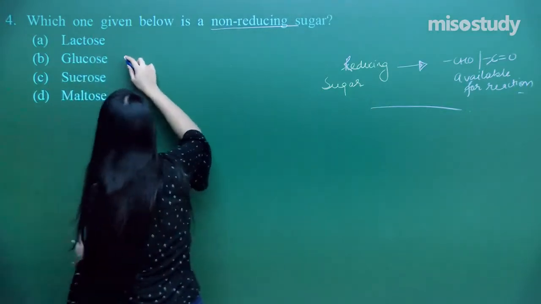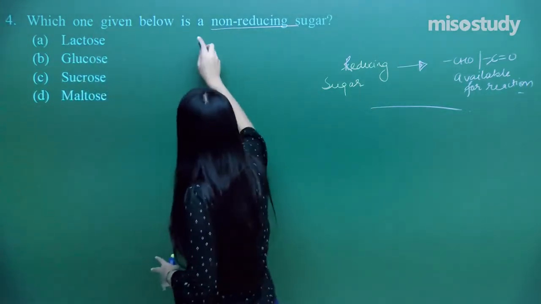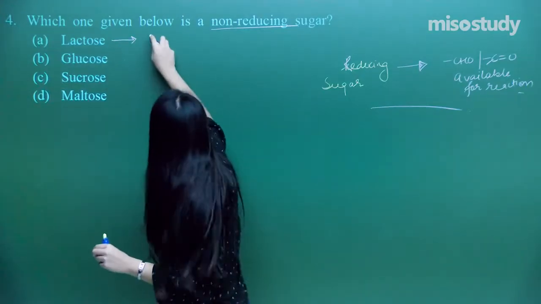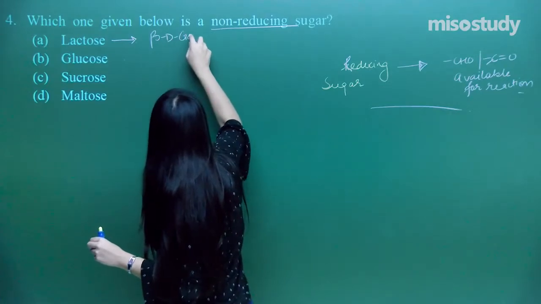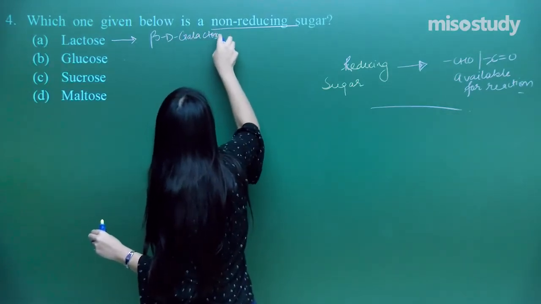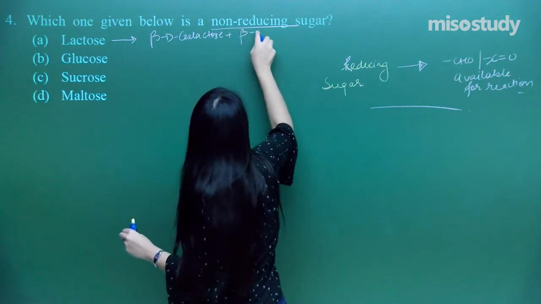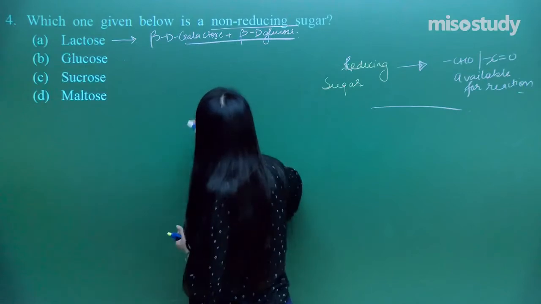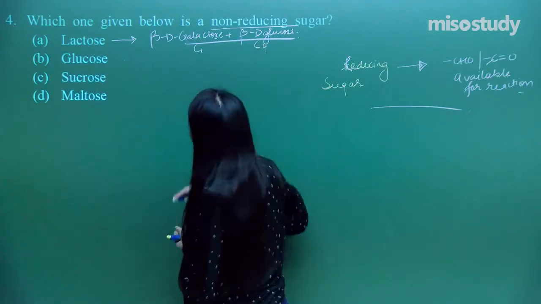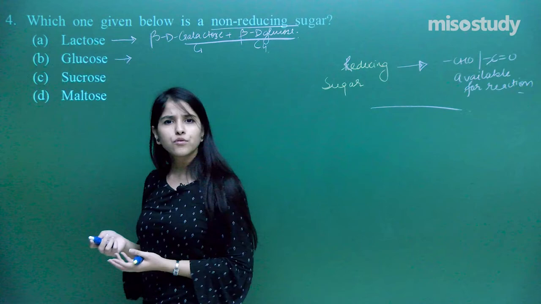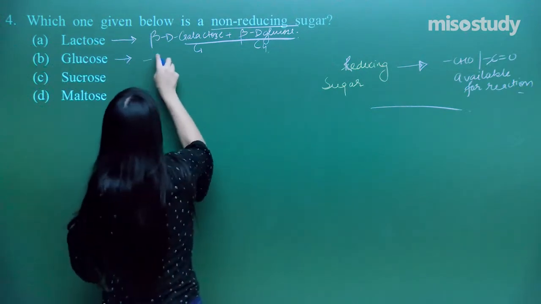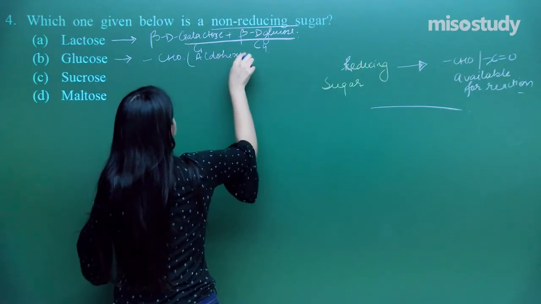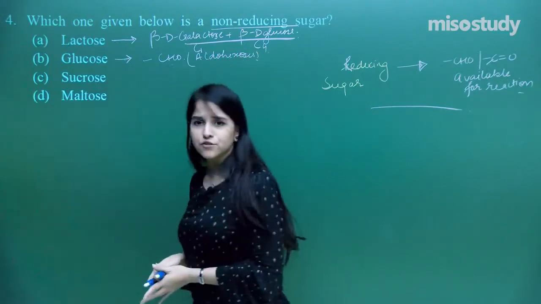So one is lactose, the other is glucose. So what is lactose first? Lactose, we all know that is beta D galactose plus beta D glucose. So that is what lactose is. Here C1 is connected via C4. What is glucose? We all know glucose. That is having CHO free, that is aldohexose. So that is aldohexose and it has got CHO over here.